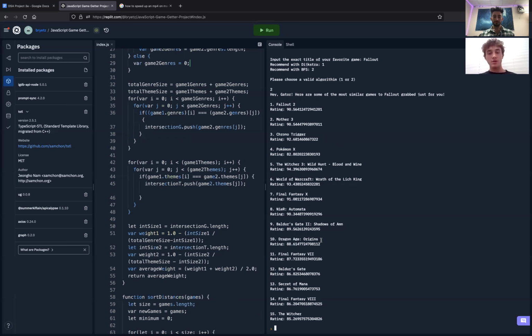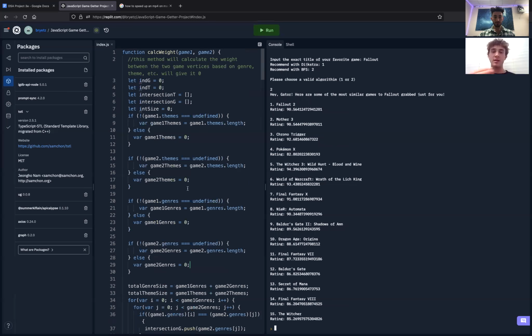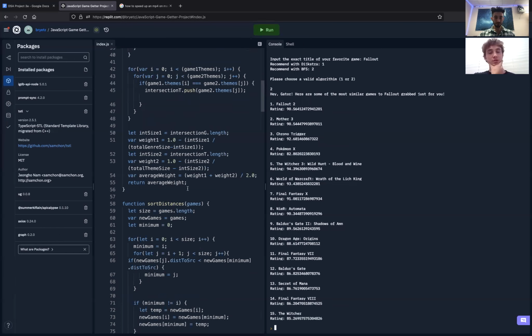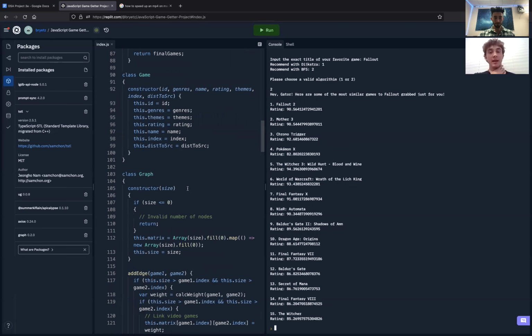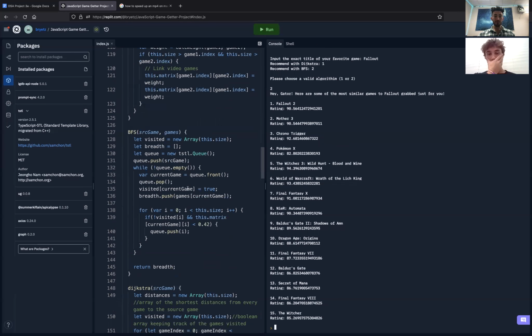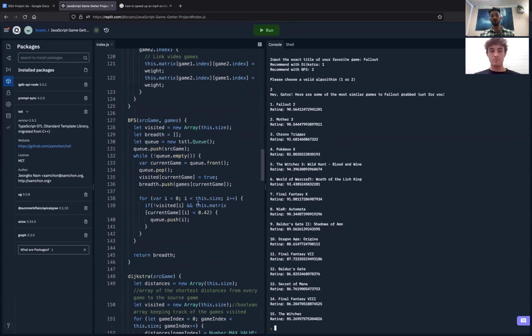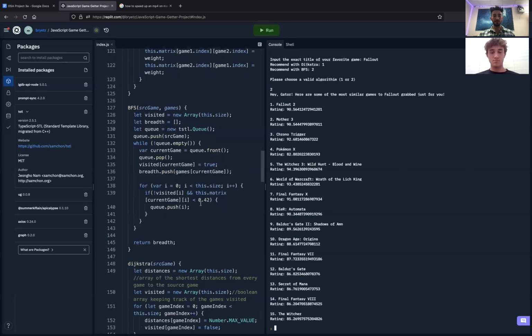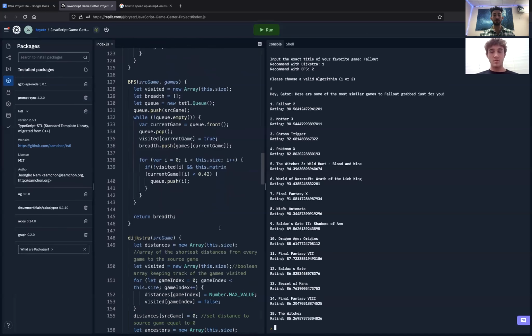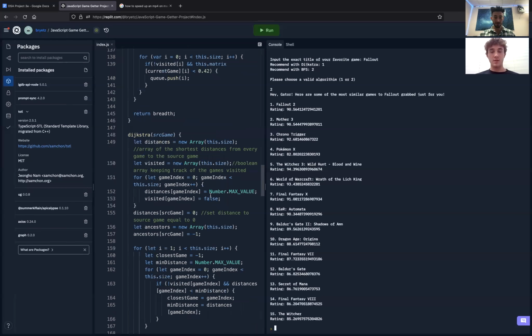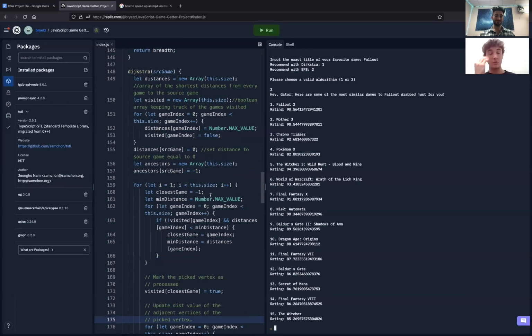Brian, let's go to the code to see what we did in our Dijkstra's and BFS algorithms to find the most similar games to Fallout. Sure. So the BFS actually doesn't have a similarity index, but it will look through, using a breadth first search, all of the games around that have a similar calculated weight, less than 0.42. 42 is the answer to life, the universe, and everything. Yes, if it's less than 0.42, that means that the two games are going to be pretty similar.